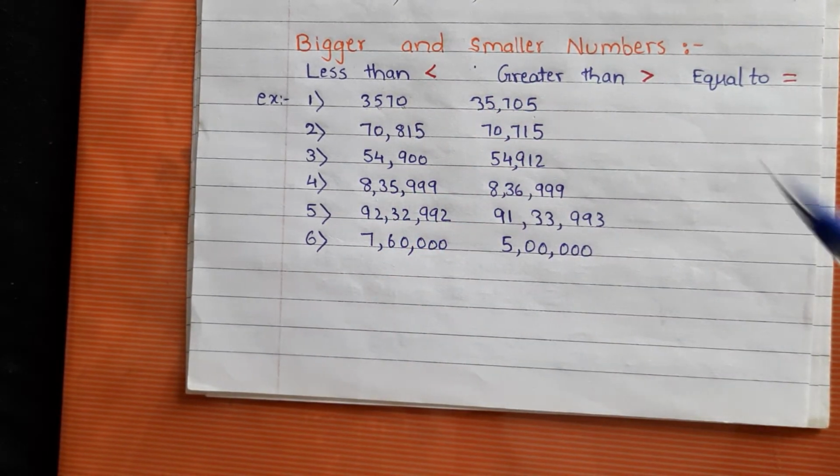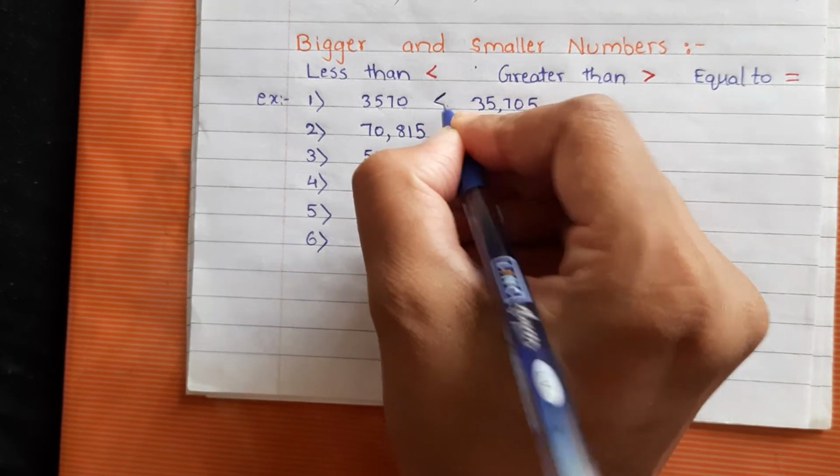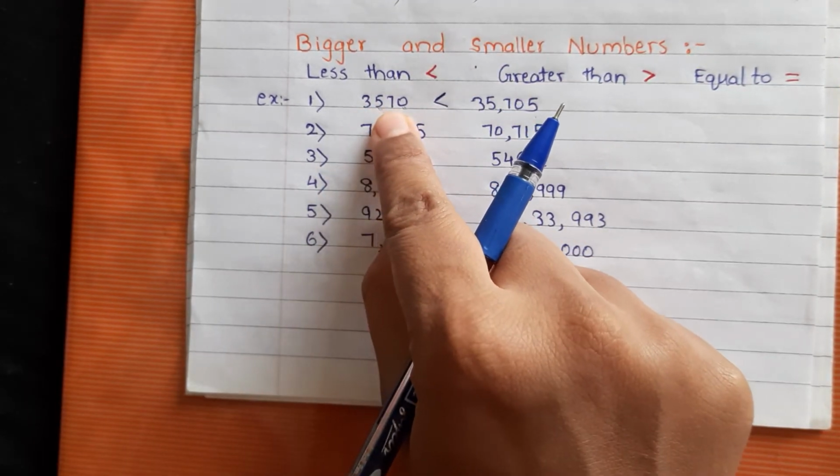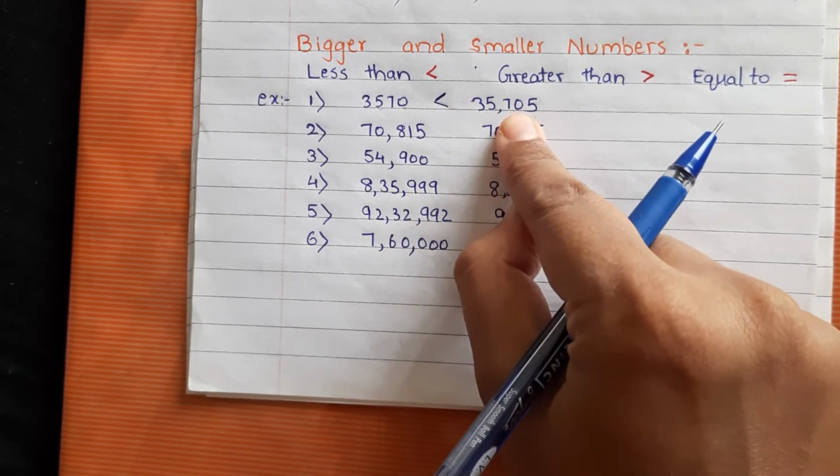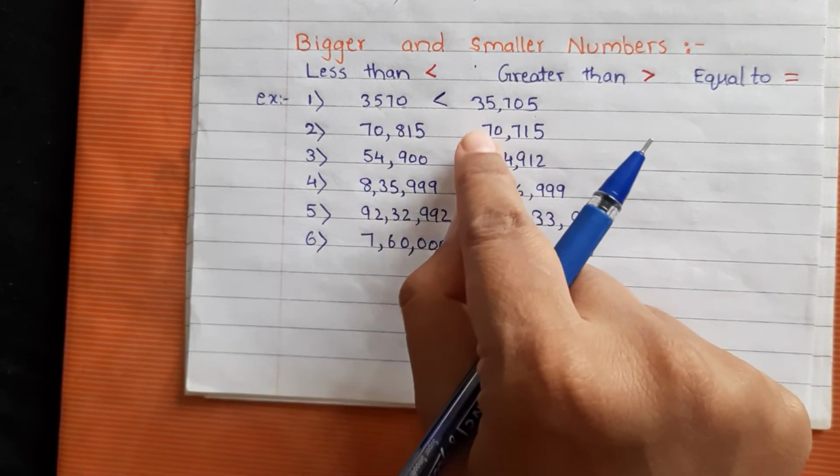So which sign will we write here? Less than. 3570 is less than 35,705. Now the second example.